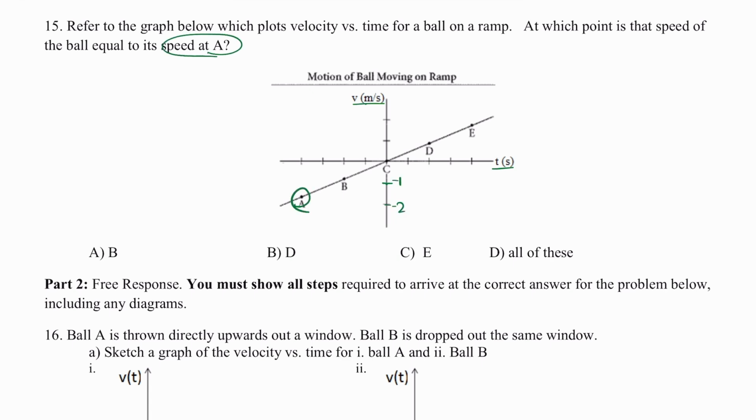So when I'm dealing with velocity, I can call this -2. But I'm looking for the point on this graph where the speed is the same. So I'm just looking for another number of 2. Well, here I have another number 2 right there, and that corresponds with letter E. So point E would indicate letter C as being the correct choice.